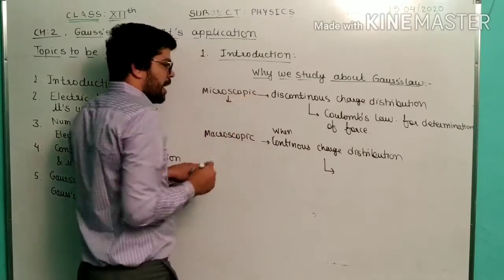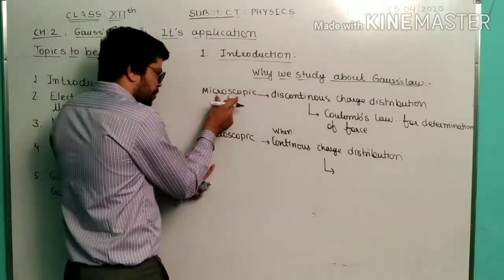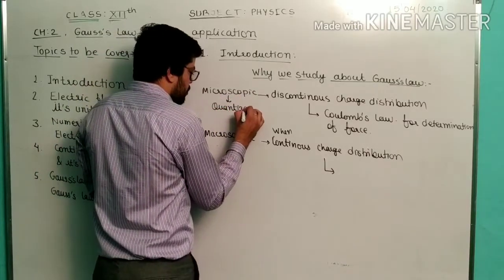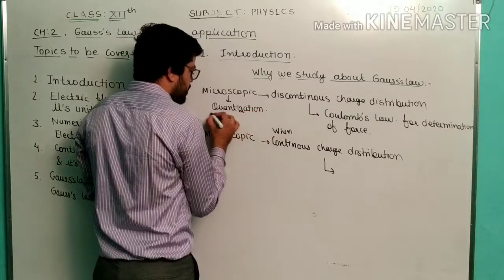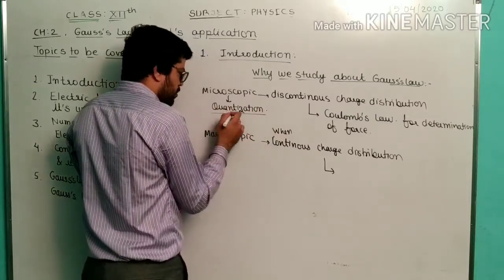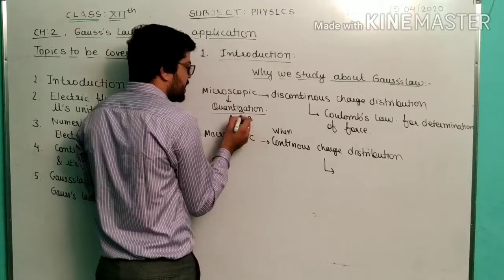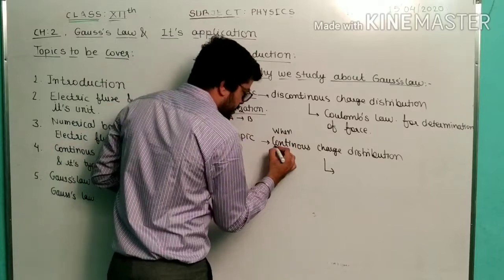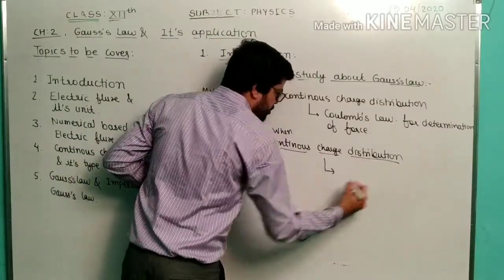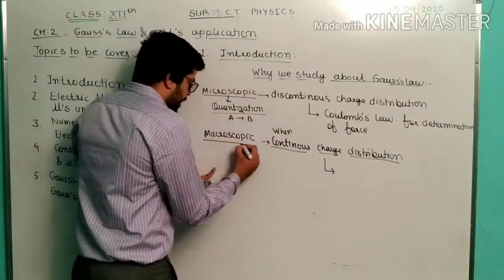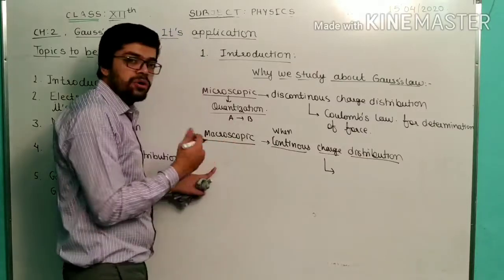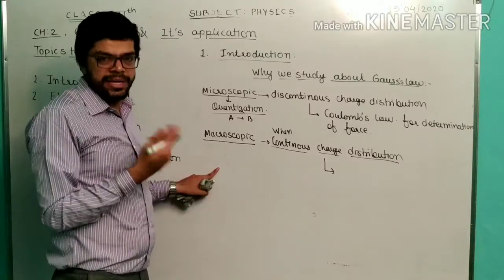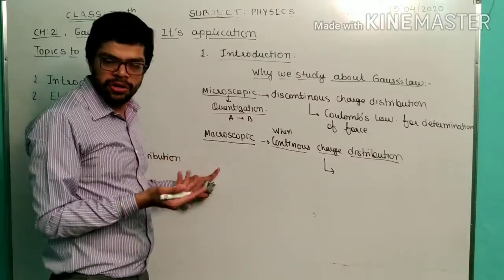And always try to understand, when the approach is microscopic, what happens to the charge? Quantization means the quantity of charge transfers from body A to body B easily at the microscopic level. But it is not possible when the continuous charge distribution is at the macroscopic level. Macroscopic means there is a very large quantity of charge. When the quantity of charge is large, quantization of charge is not possible.